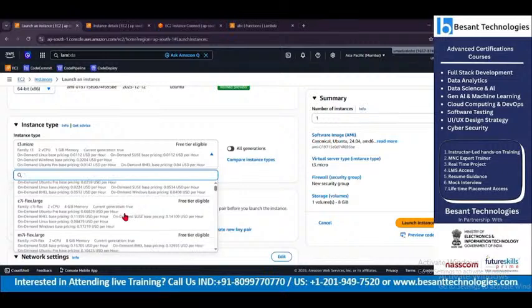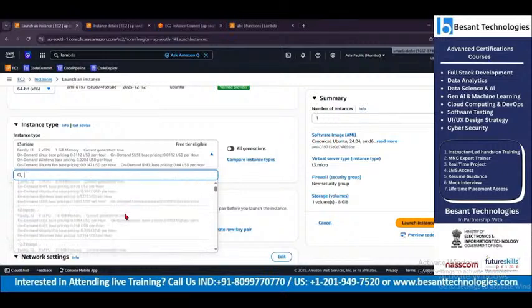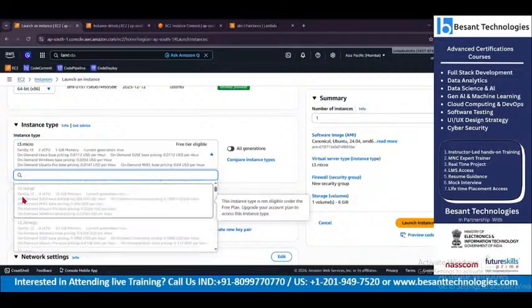Yeah. If I wanted to upgrade my machine, you can see T2 extra large, family type T2, 4 CPU, 16 GB memory, and it is going to be billed 0.2984 USD per hour.